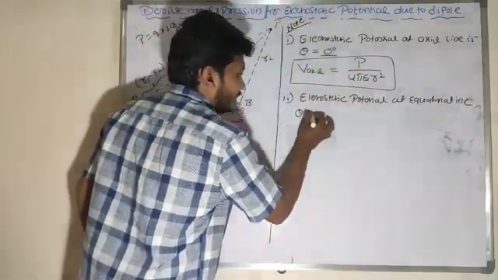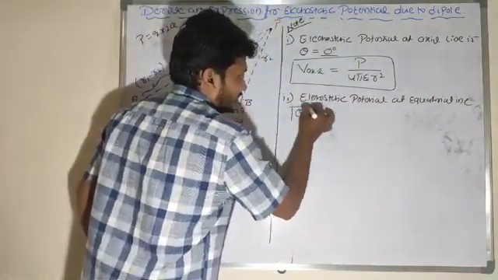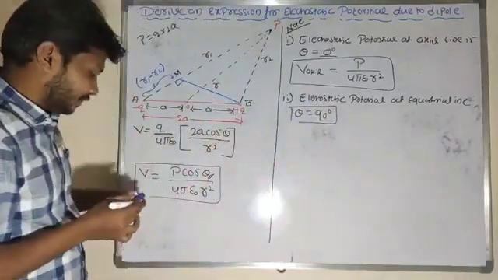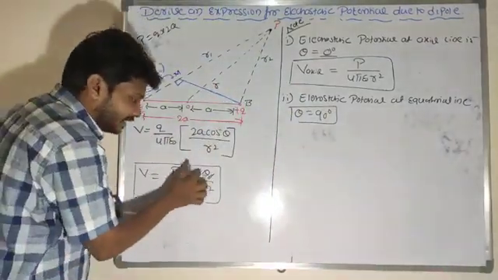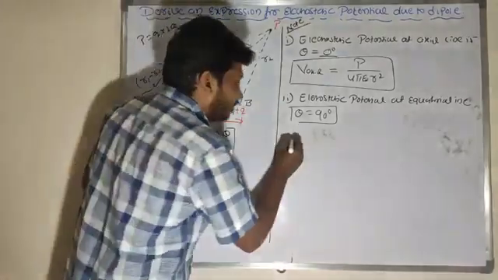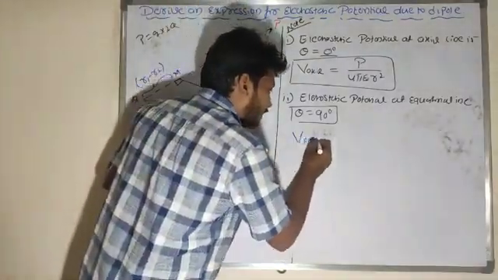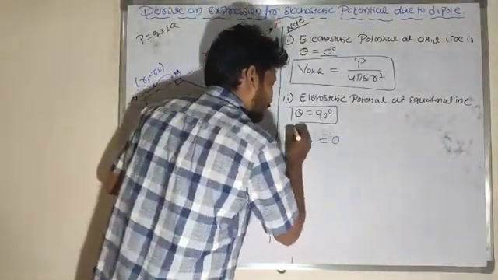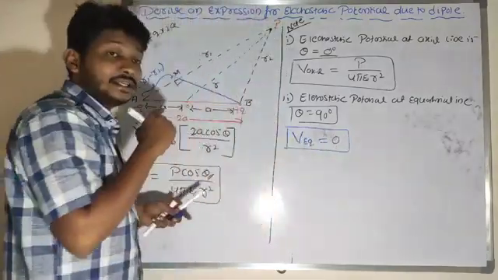So equatorial line means perpendicular bisector, so then the angle is 90 degrees. If that angle is 90 degrees, what does that mean? Cos 90 is what? Cos 90 is 0. Then what about the potential value at the equatorial line? So the potential value at the equatorial line is 0.